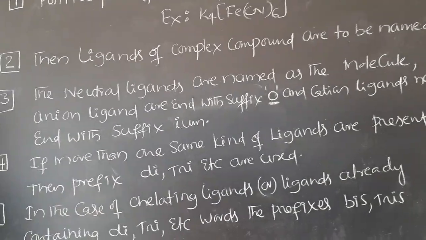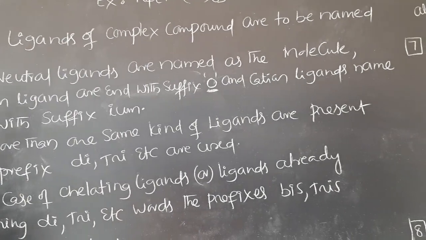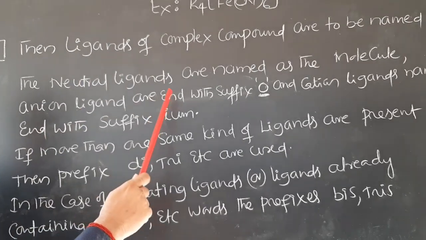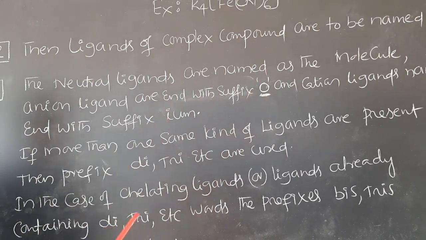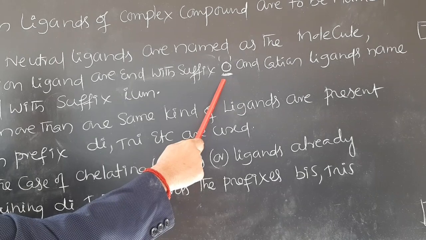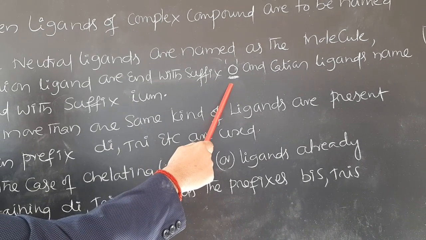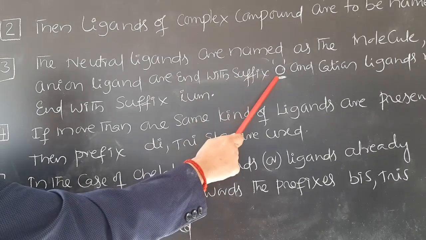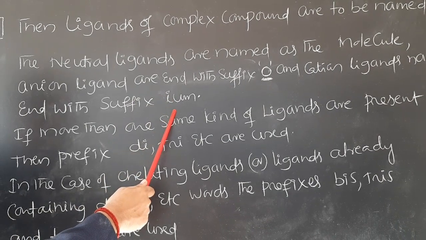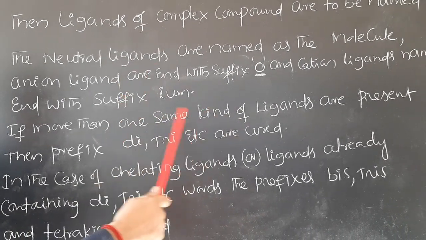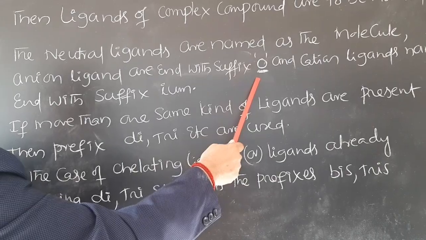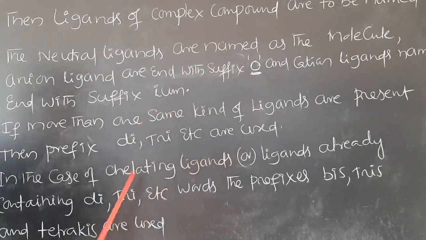And the third one is that neutral ligands are named as the molecule. This was also discussed in the previous class. A neutral ligand is usually named in the form of a molecule, and anion ligands end with the suffix O: chloro, bromo, iodo, in this way. Cation ligands end with the suffix IUM, like nitronium. So cation ligands end with IUM, anion ligands end with O, and neutral ligands are named as the molecule.